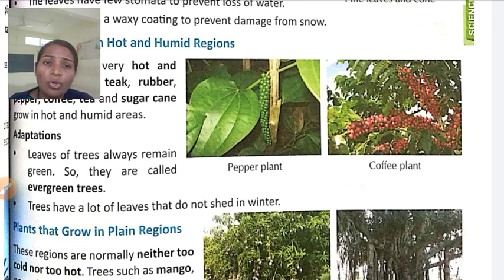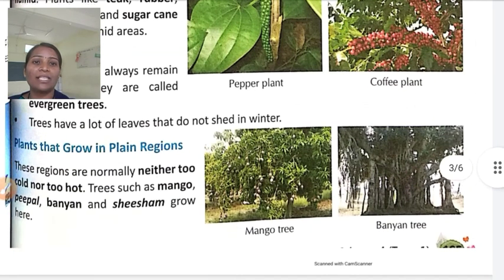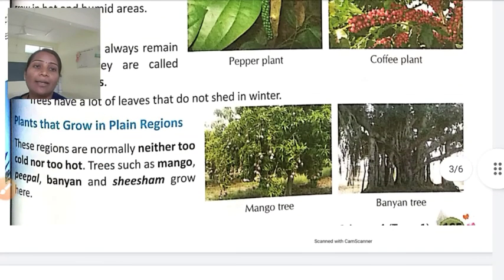But this is not happening in these plants. They are green throughout the year, so we call them evergreen trees. They have a lot of leaves on them and do not shed them in winter. See, this is the adaptation. They do not shed their leaves in winter, or we can say in the autumn season. So this is all about the hot and humid region.